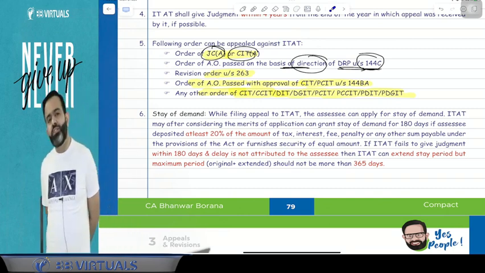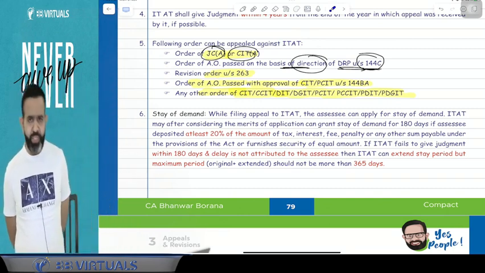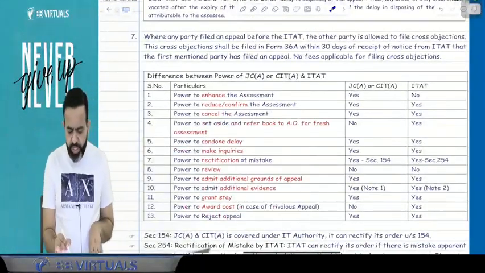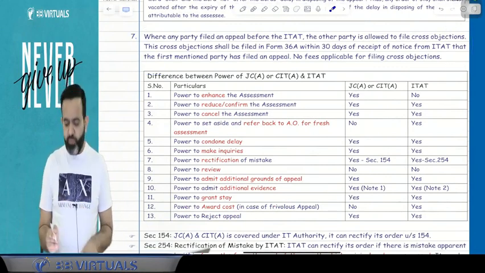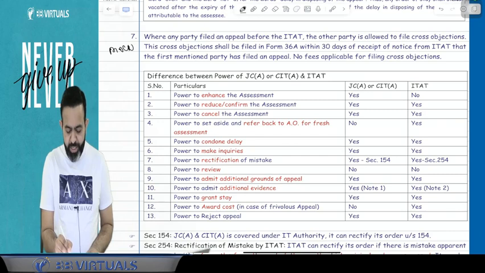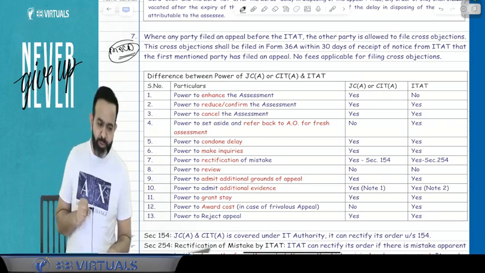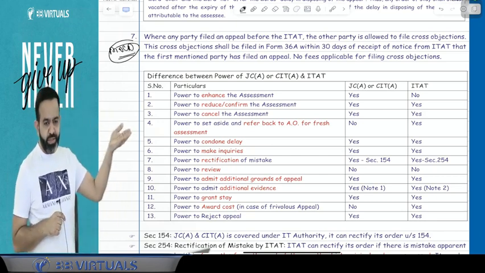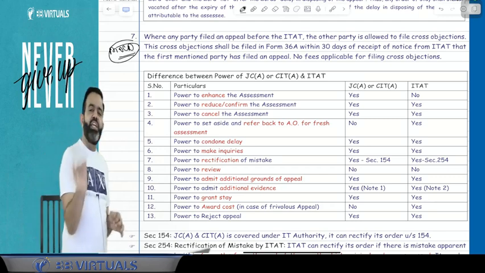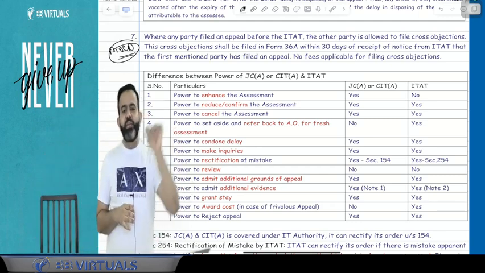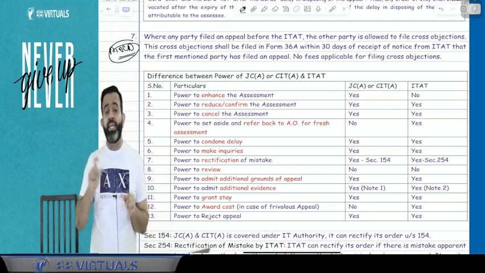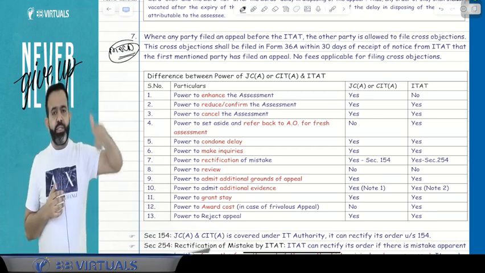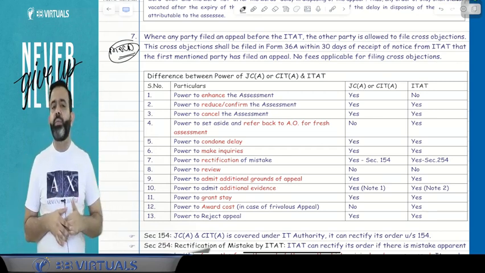Yes. Now there is one concept called the memorandum of cross objection. This is point number 7. What is the memorandum of cross objection? We call it MOCO. From the name only you can understand it. For example, if any party files an appeal, then the other party can file the MOCO. The other party can file the memorandum of cross objection within 30 days from the date of receipt of notice from the ITAT, in Form number 36A.